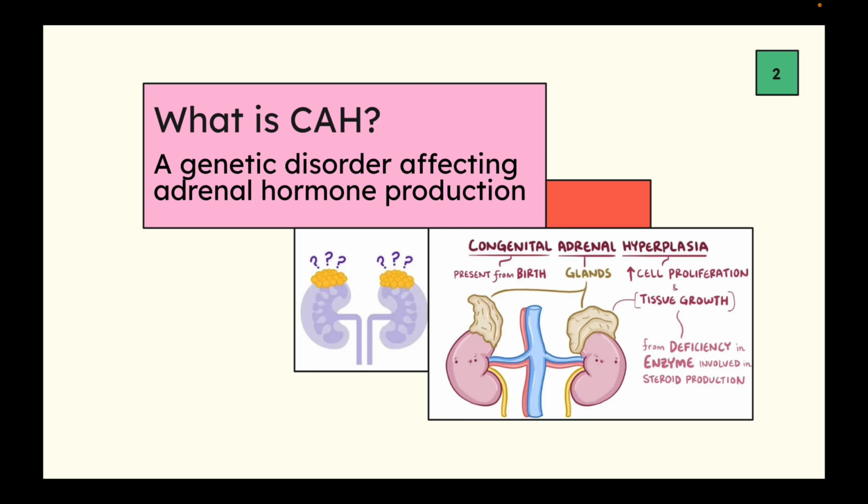Congenital means that it is present from birth due to the genetic component. Adrenal refers to the glands. The adrenal glands are located above both kidneys, and hyperplasia means that there is a growth in the amount of tissues, so the adrenal glands are just enlarged as compared to normal.